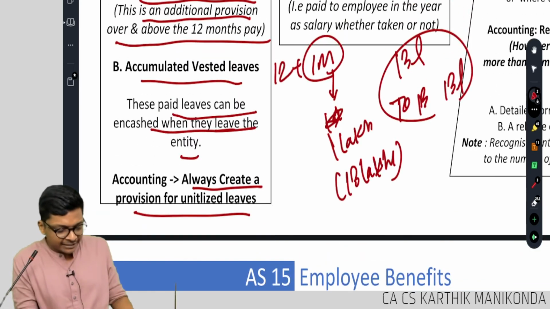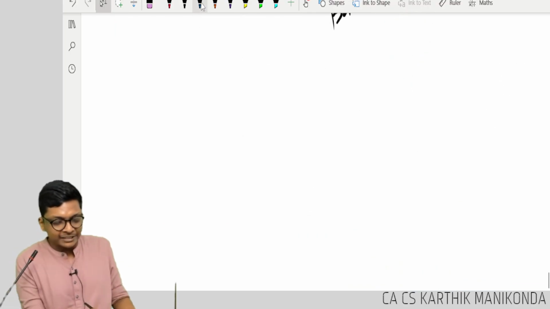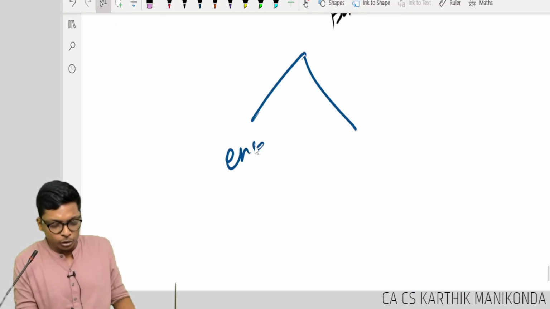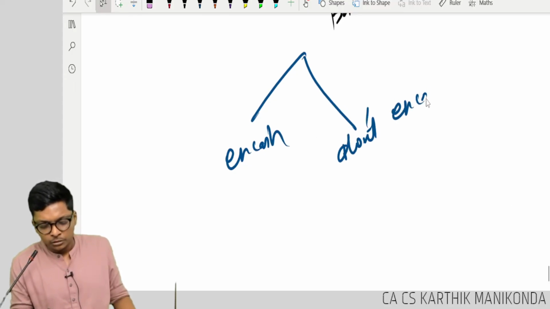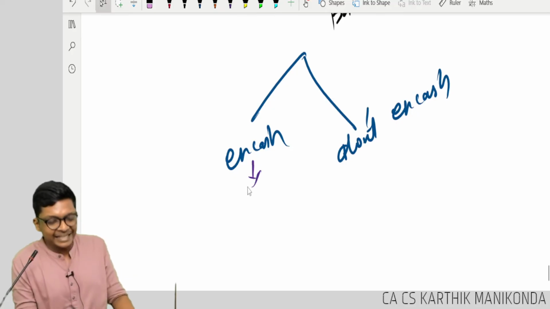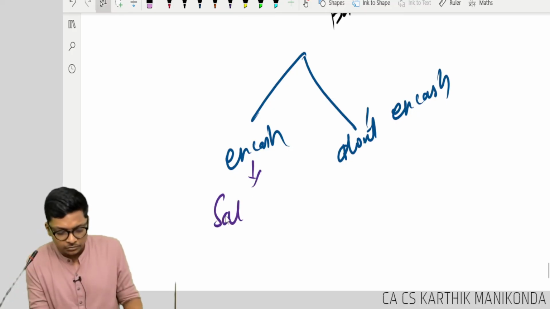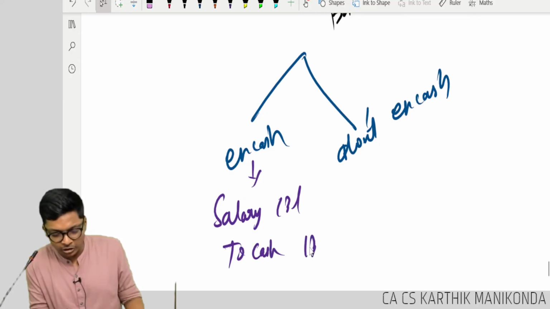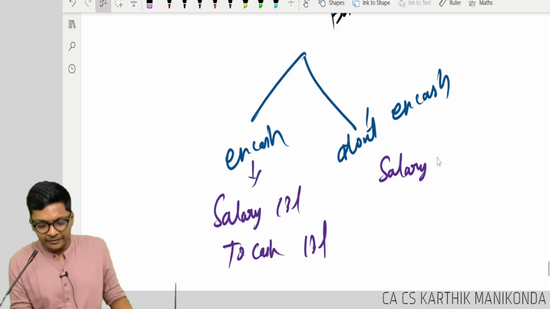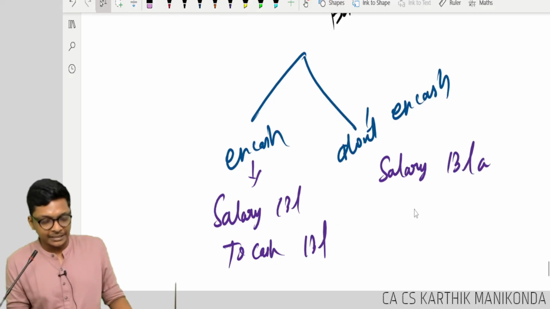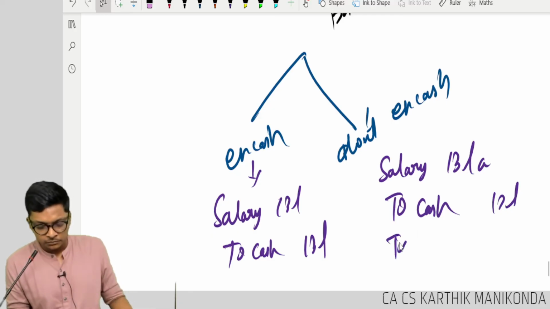That means he's trying to say that at the end of the year, two things can happen, guys. Either you encash or some people don't encash. If you encash, it's easy. That time your entry will be salary 13 lakhs to cash or bank 13 lakhs. If you don't encash, still it will be salary 13 lakhs to cash 12 lakhs and provision 1 lakh.